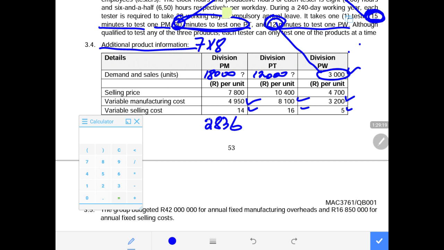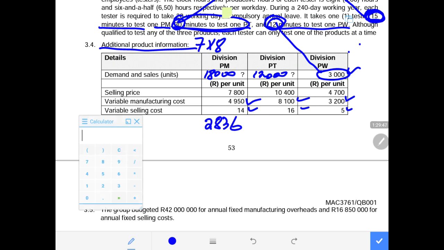That means when the contribution is equal to the fixed cost, the company is at the break-even point. That is why when we're calculating the break-even point, we say fixed cost divided by the contribution. Now the contribution is how much each product per unit is covering its fixed cost, or the total fixed cost.